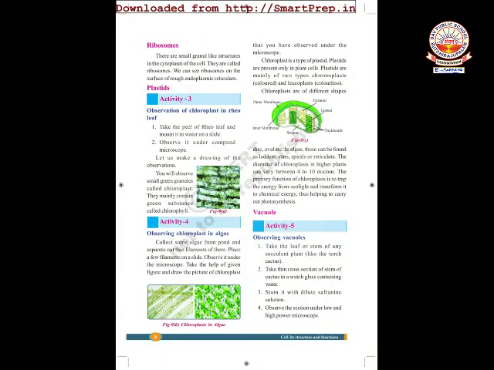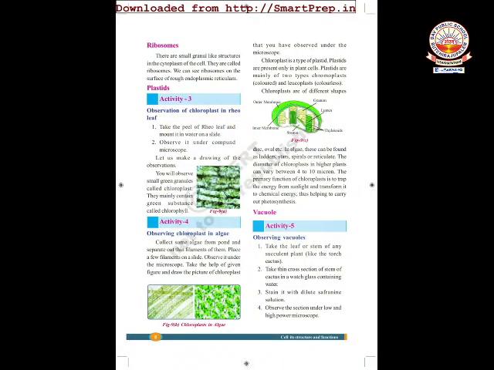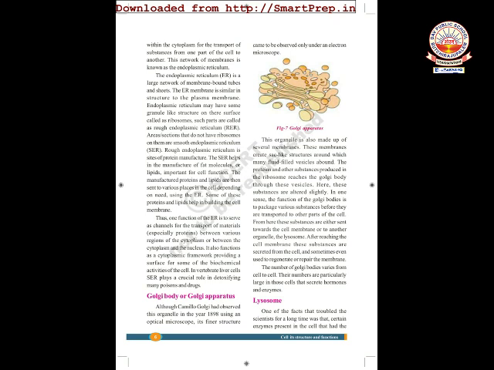And when we look at the internal structure of chloroplast and mitochondria, you will find their own DNA and ribosomes in these two cell organelles. These two are unique cell organelles. They contain their own DNA and ribosomes. That's why they are vital organelles in plant and animal cells respectively. These chloroplasts are seen only in plant cells, which are responsible for photosynthesis. And we will see the remaining organelles.